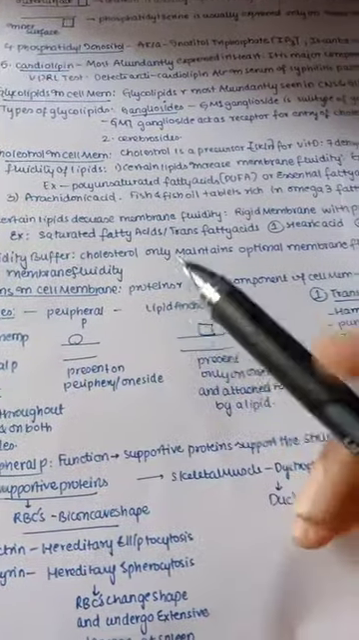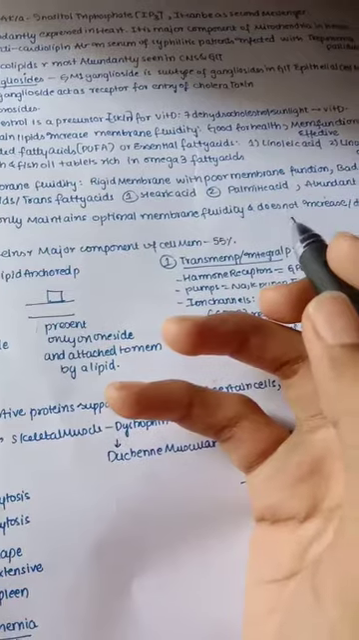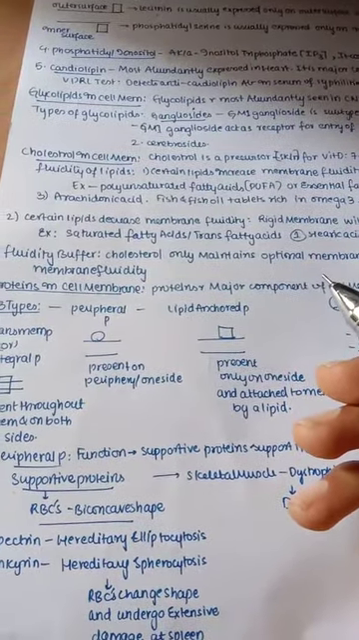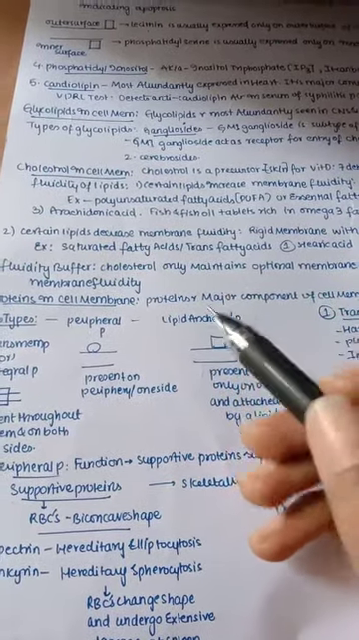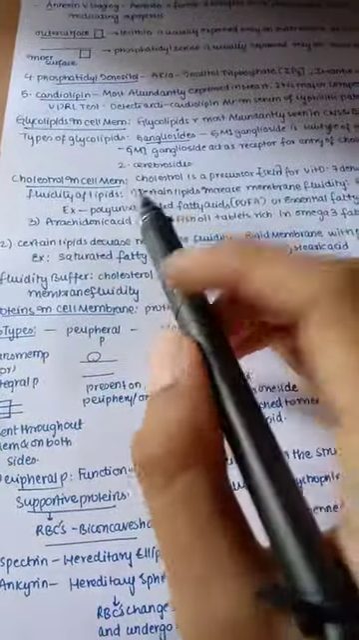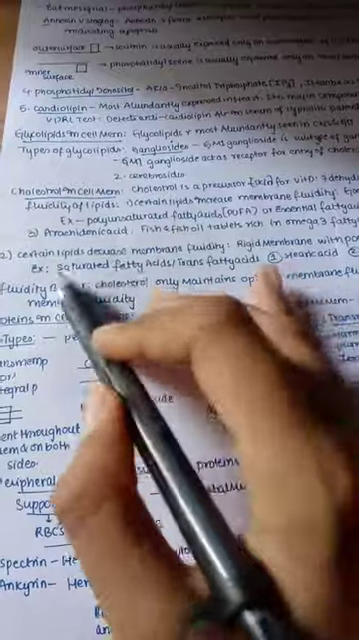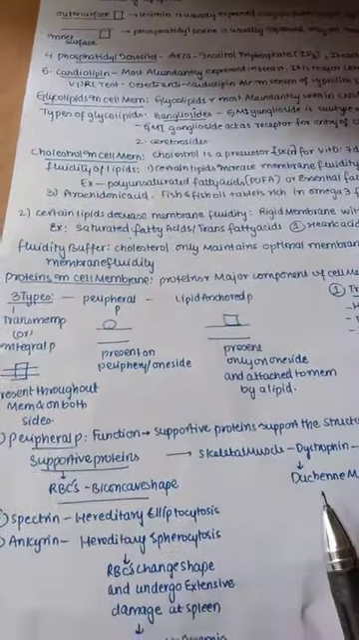Next, let us see what is the fluidity buffer. Cholesterol only maintains the optimal membrane fluidity and does not increase or decrease it. This is a very important point. Remember that cholesterol does not increase or decrease the fluidity, it just maintains it. But among saturated and unsaturated fatty acids, the unsaturated one increases the fluidity, but the saturated one decreases it, that is, the membrane becomes rigid in the case of saturated fatty acids.